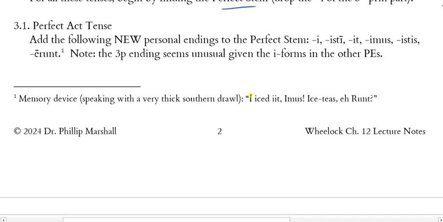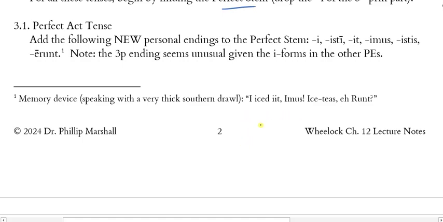All right? Now, I have a really stupid memory device for this, and I'm not even sure I like it. But down on the bottom, you have a little note. Of course, we're not pronouncing these the way the Latin would be. But just imagine me from Mississippi with my thick southern drawl. Sometimes we take a one syllable vowel and we can stretch it into two syllables.